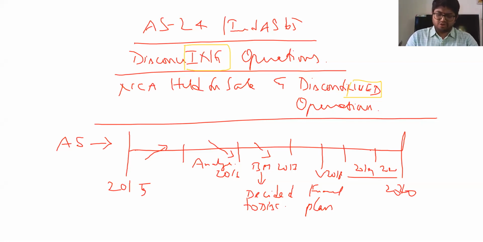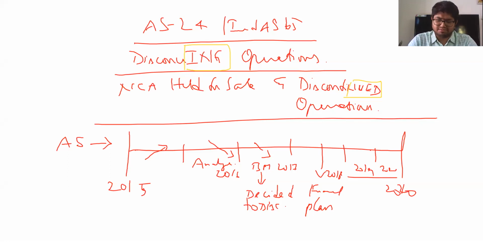So I took 2 years to complete my sale of all the assets and settle all the liabilities and close that particular operation. Now, AS 24 says it should recognize this particular segment as a discontinuing operation from the time a formal plan is evolved.